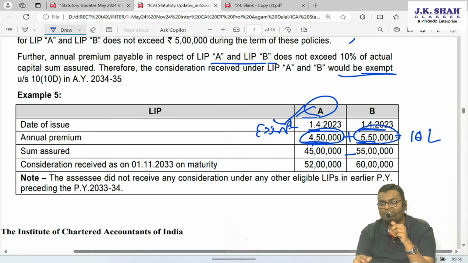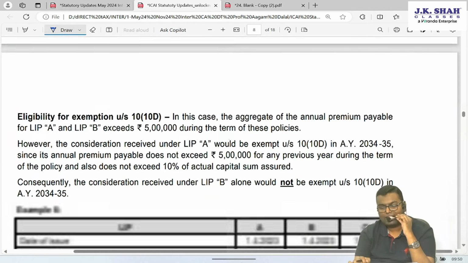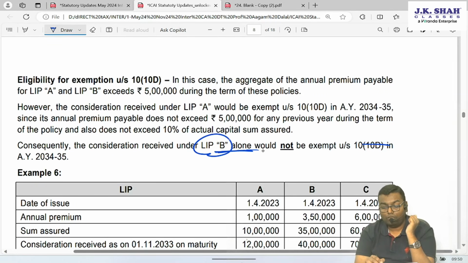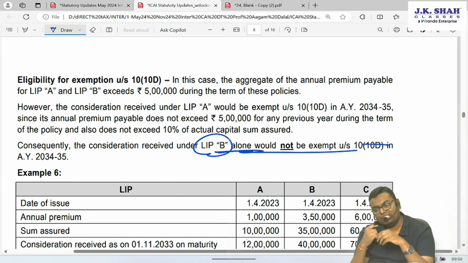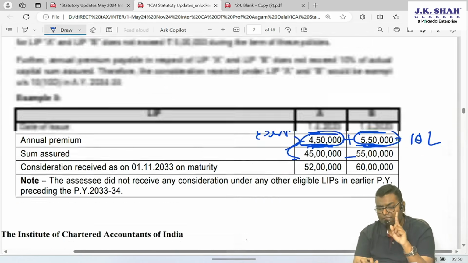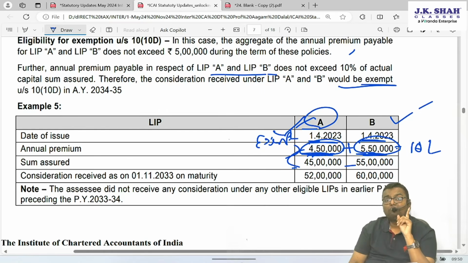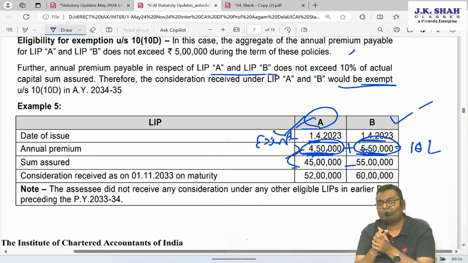However, this policy's individual premium is also more than 5 lakh. This policy will be taxable. So policy A will be exempt. Why exempt? Because individual premium is less than 5 lakh and it is exactly 10% of sum assured. So policy A exempt. Policy B, premium is more than 5 lakh. That will be taxable. So LIP B alone would not be exempt. LIP A will be exempt. See, again I am saying this to avoid any confusion. 5 lakh wali limit is to be checked for both combinedly. But exemption can be given to those policies whose premium is less than 5 lakh.